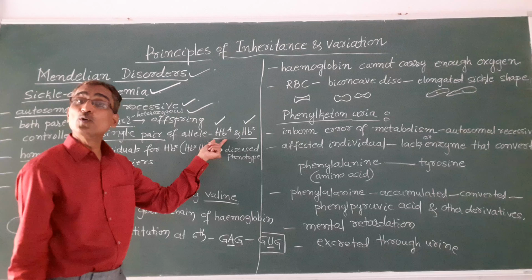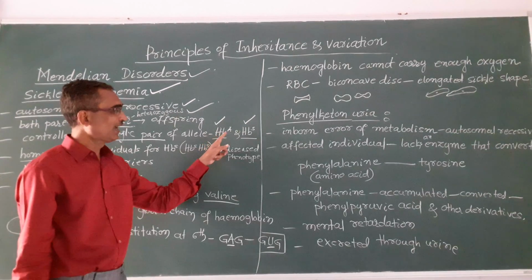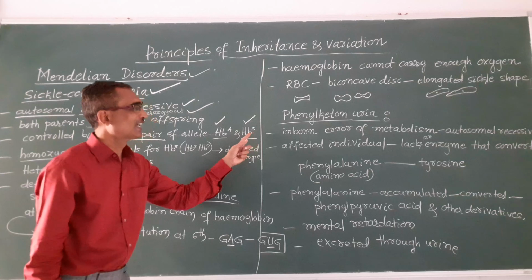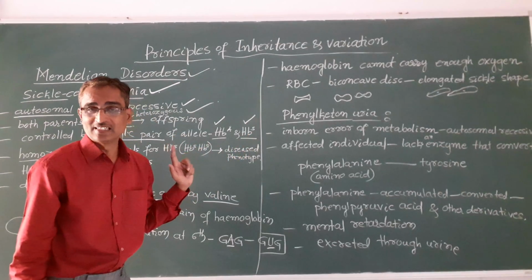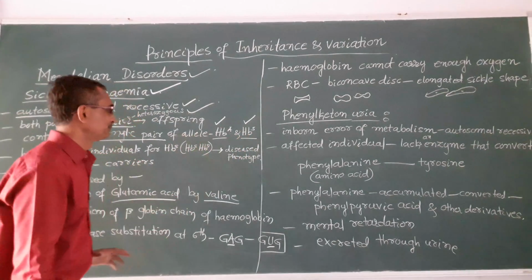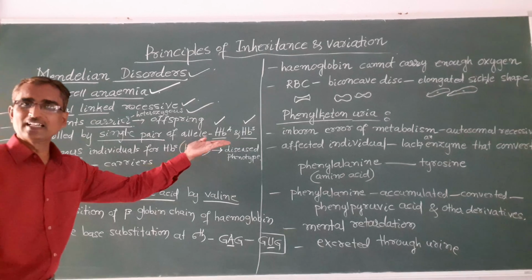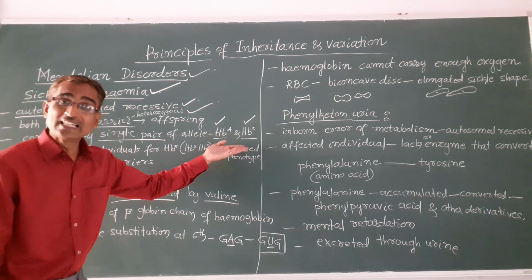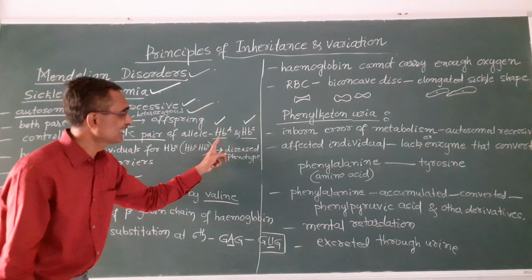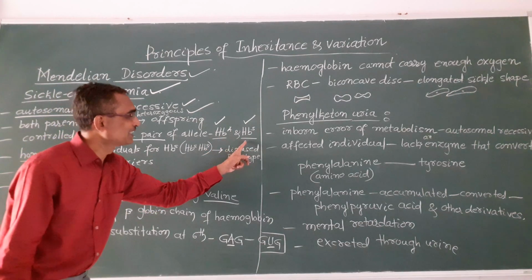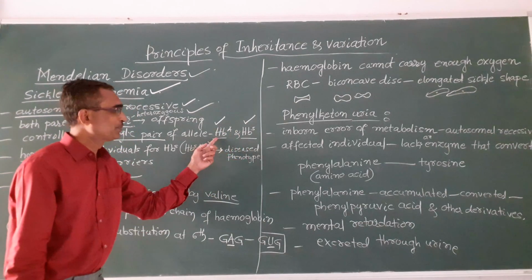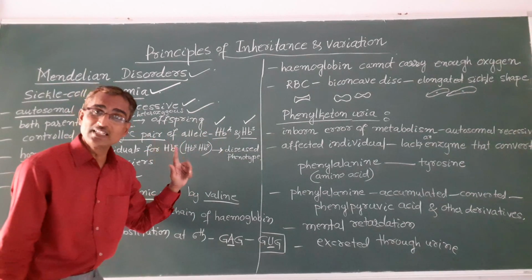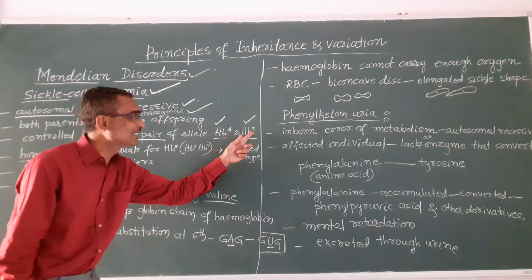HB is nothing but hemoglobin. HBA is a normal gene and HBS is a defective gene.